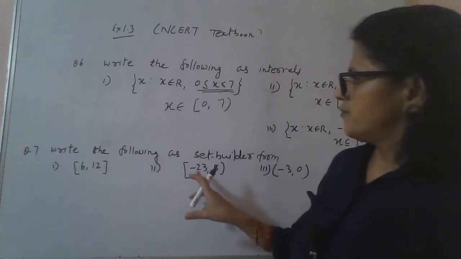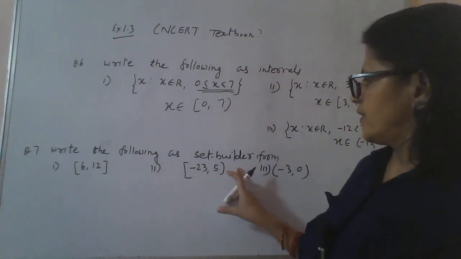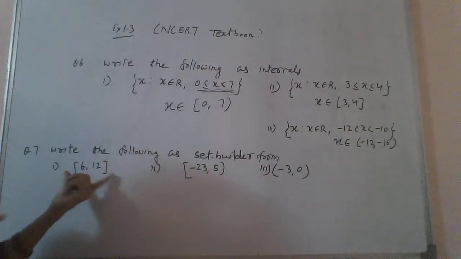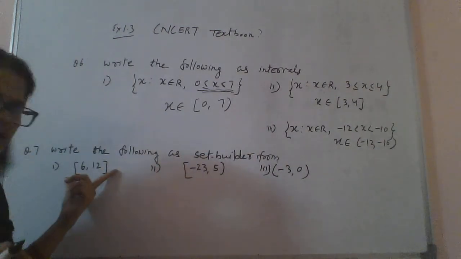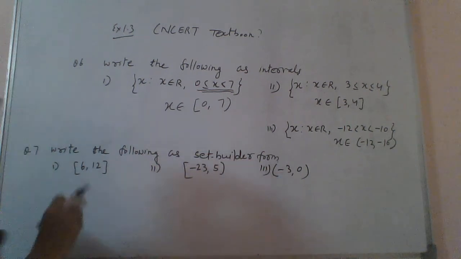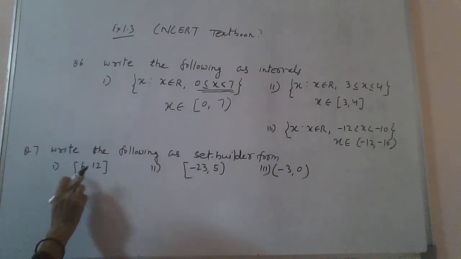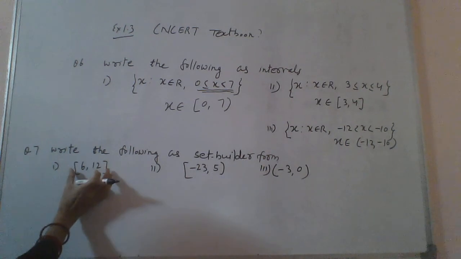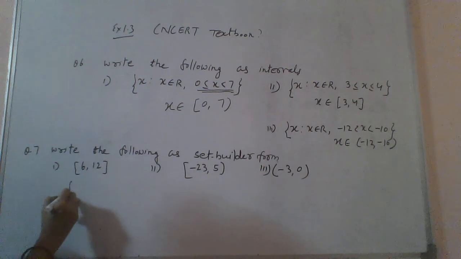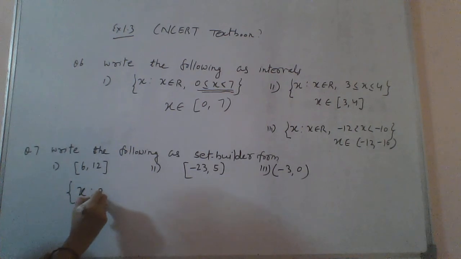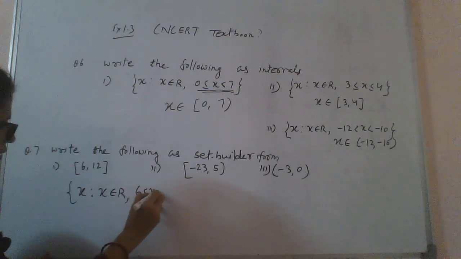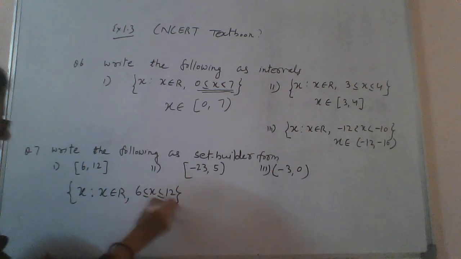Shall we proceed? Write the following in set builder form. Here it is given in closed interval form. Closed interval x belongs to [6, 12] means we can write x such that x belongs to R, 6 less than or equal to x less than or equal to 12.